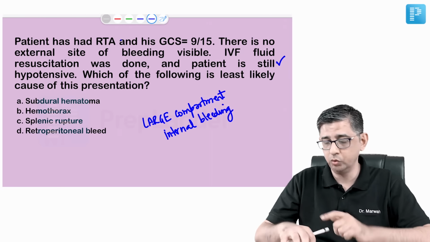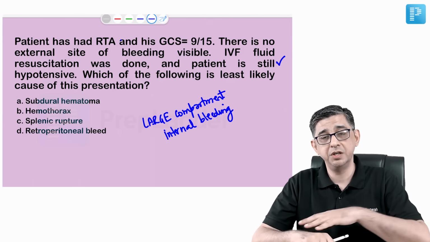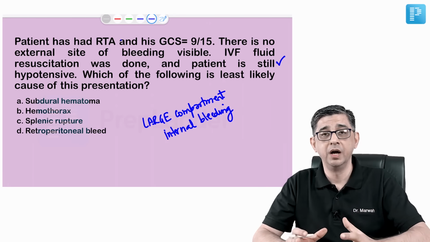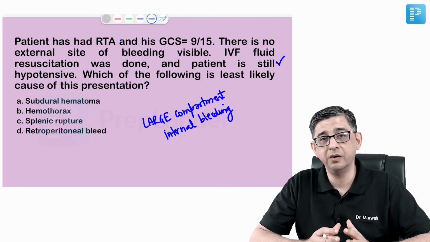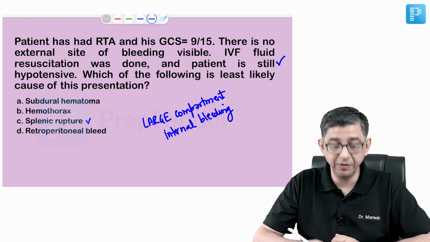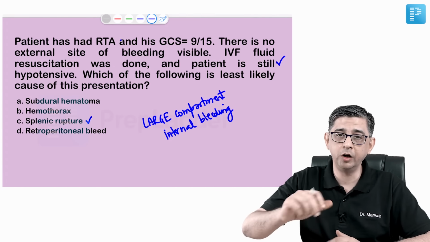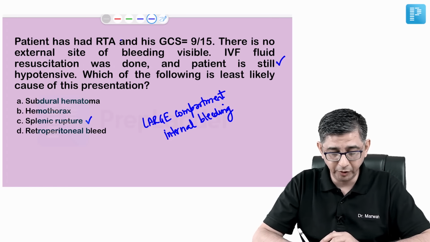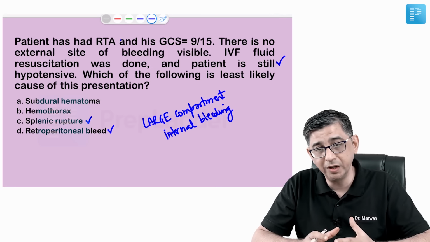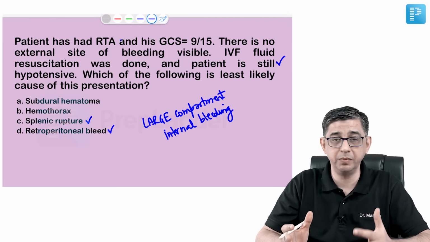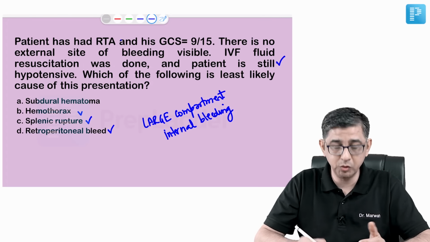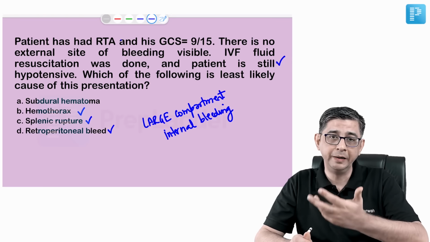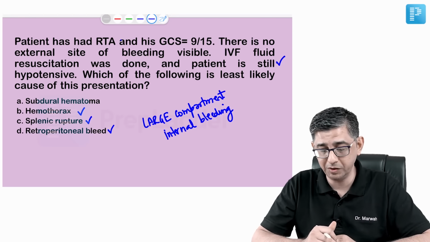You see, you have put 2 wide bore cannulas in the patient. You are rushing in IV fluid, so you expected at least some blood pressure to be recordable, but in spite of your fluid resuscitation, the BP is unrecordable. Splenic rupture, if it has occurred, I said it's literally like turning on a tap. You are giving fluids on one side, it is leaking from the other side. Similarly, retroperitoneal hematoma. Retroperitoneal space is a substantial amount of space where blood can accumulate. Similarly, when it comes to hemothorax, the same point is there, that maybe 1 liter of blood is accumulating in the chest cavity of this patient,